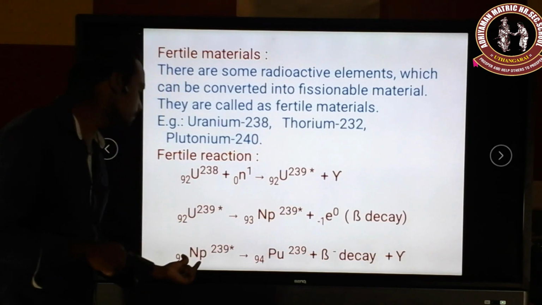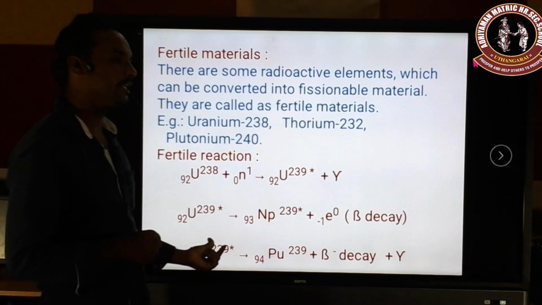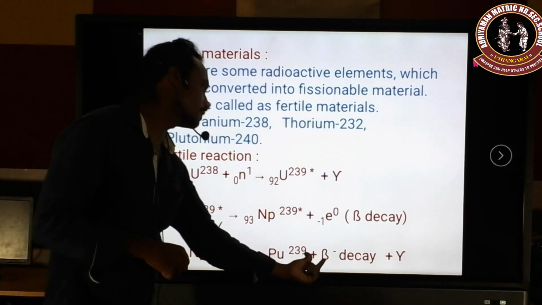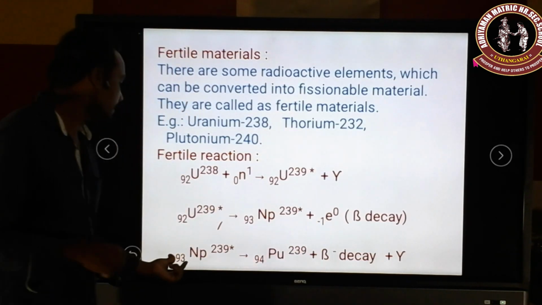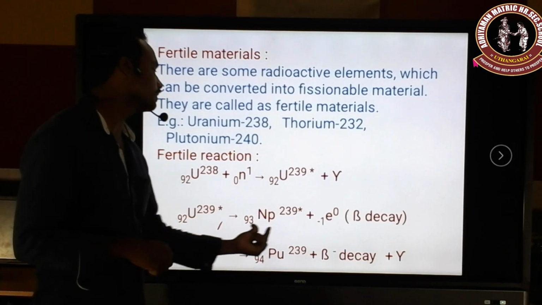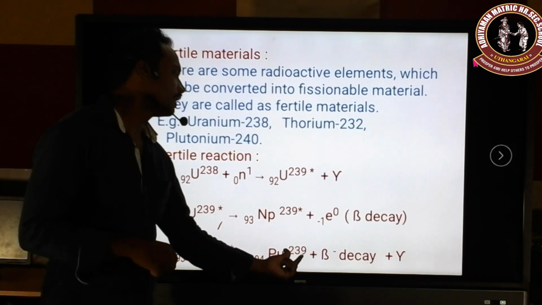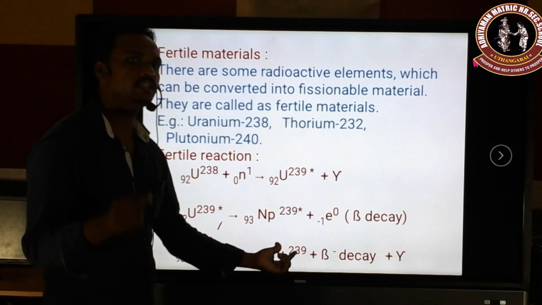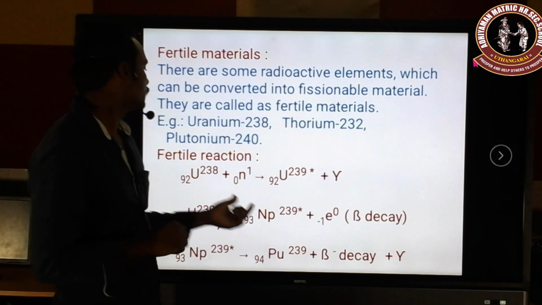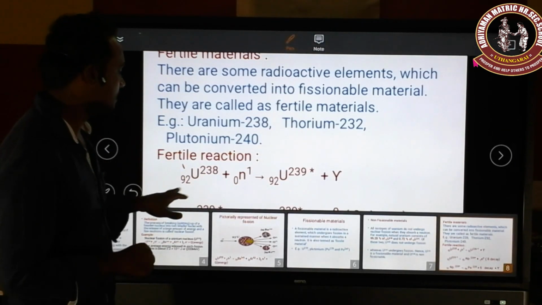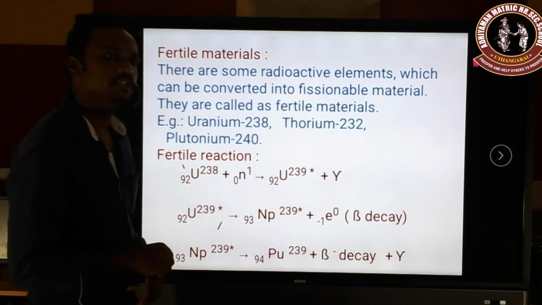So this neptunium-239 also undergoes a radioactive process. It will be converted by one beta decay process. So that 93 neptunium will be converted into 94 plutonium, and the mass number remains the same, that is 239. Already we know that 94 plutonium-239 is a fissionable material. Here, uranium-238 is a non-fissionable material, but plutonium-239 is a fissionable material.